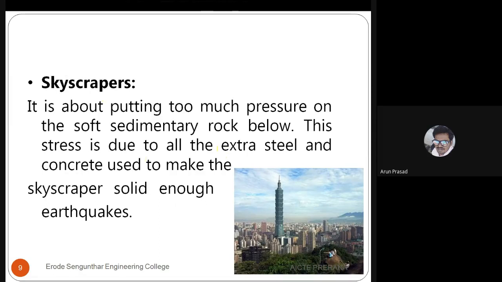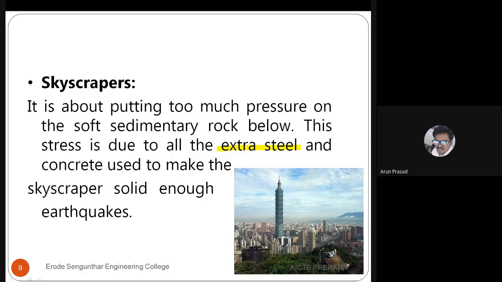The reinforcement detail that you are providing in those buildings, compared to conventional buildings, will be higher. The concrete we are using will be higher. So the stresses developing inside will be higher. Overall, that building will be too heavy, with very high self weight.